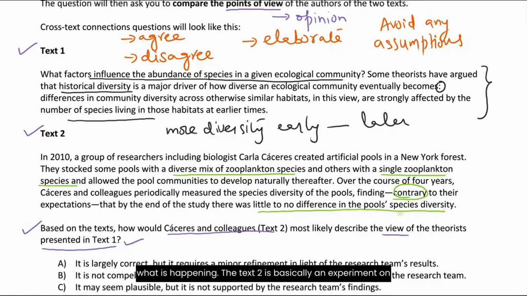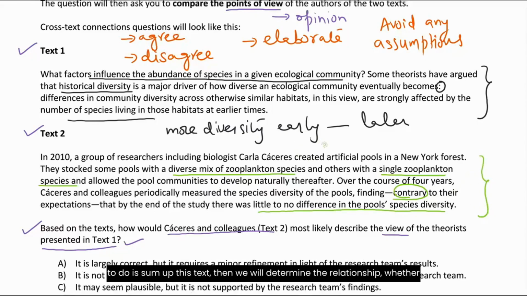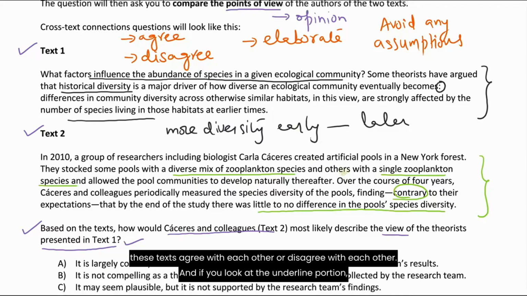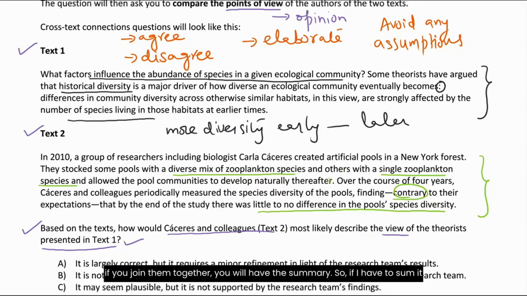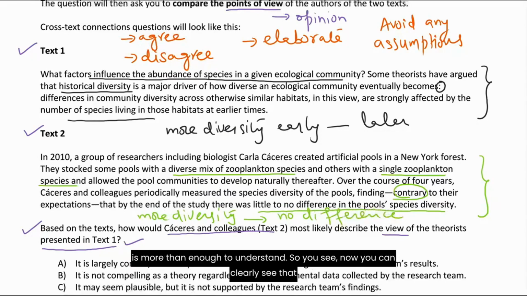Now you see what is happening? Text 2 is basically an experiment on the points of view that were presented in text 1. So now the first thing that you have to do is sum up this text, then we will determine the relationship, whether these texts agree with each other or disagree with each other. And if you look at the underlined portion, if you join them together, you will have the summary. So if I have to sum it up, simply I will say that more diversity early on does not necessarily make a difference. No difference. Again, for me, this is more than enough to understand.